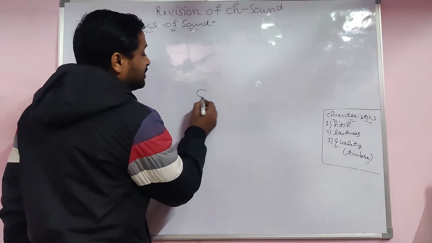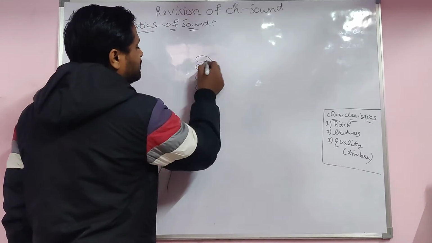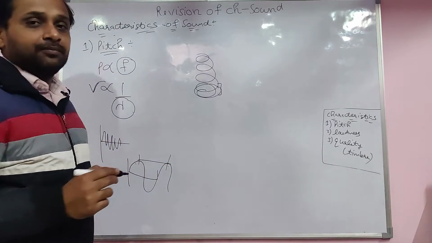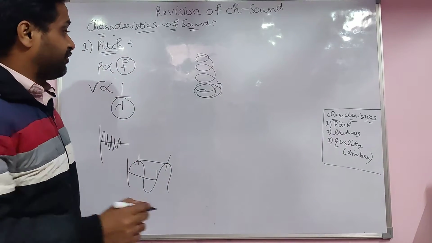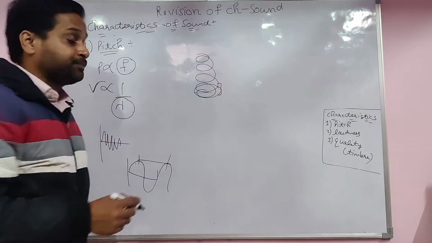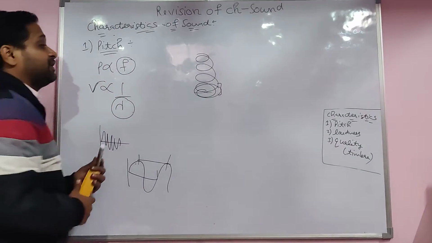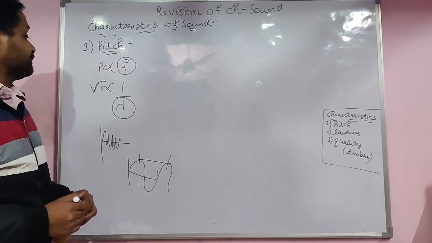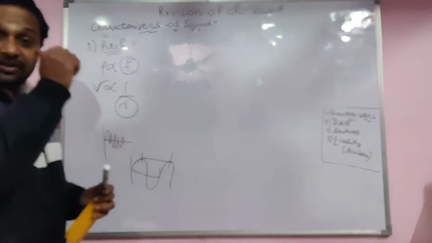For example, one particle moves in a round shape. The distance between two rings is called the pitch. If there is more frequency, there is more pitch, more rounds. Keep in mind, pitch is directly proportional to the frequency. Pitch does not depend upon the amplitude.